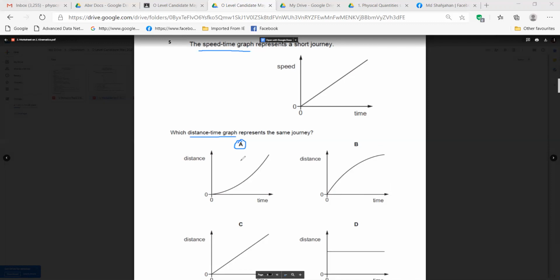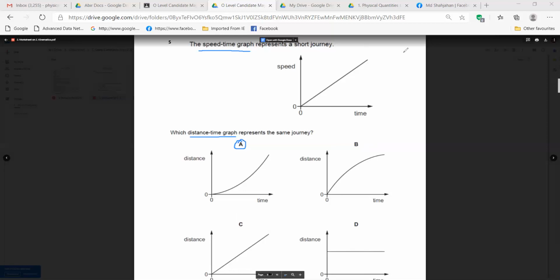So you should think with the context of the graph. Is it a distance time graph or a speed time graph? So what did you give, Abir, for this one? Sir, I gave D. Now you understood it, right? D is stationary because the distance remains the same with time. And it is deceleration, right? B. And C is for constant speed.